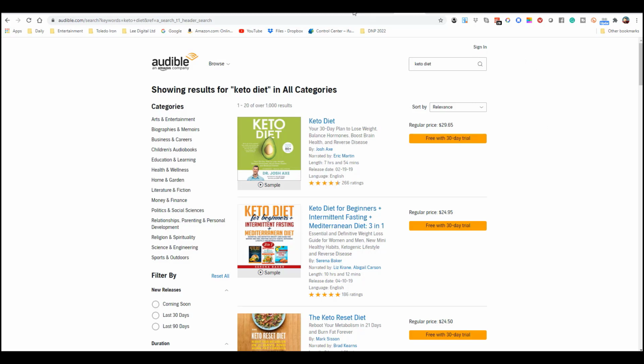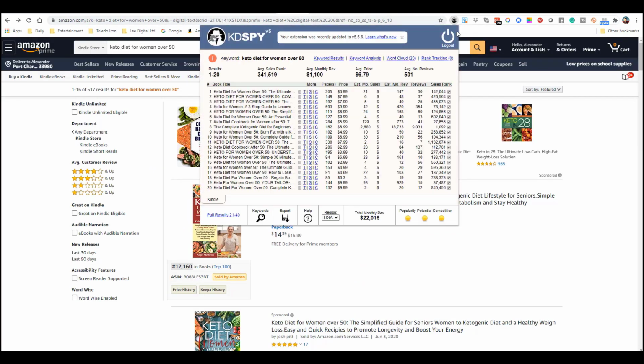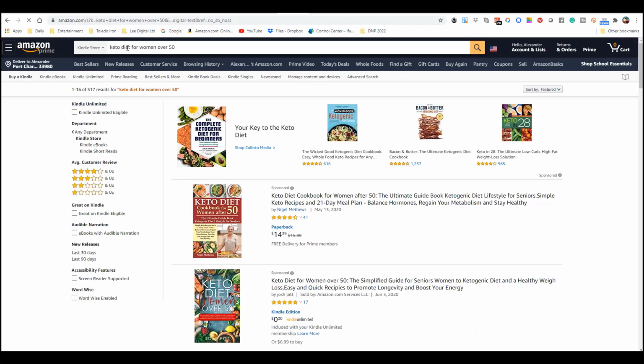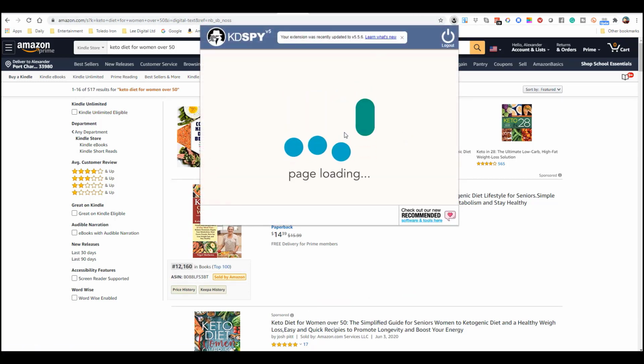So with that being said, you're going to want to look at downloading this platform here. It's called Kindle Spy. I think there's a small charge for it. And I'm going to run this with you here. So when you do a search at the top here, let's say I just searched for keto diet for women over 50, and you have the result of 517, and you run Kindle Spy, it collects all the data from that first page, and it gives you the numbers very clearly to see.